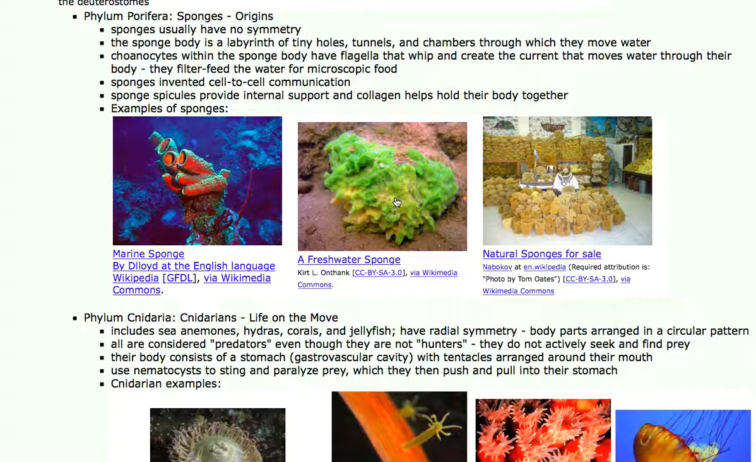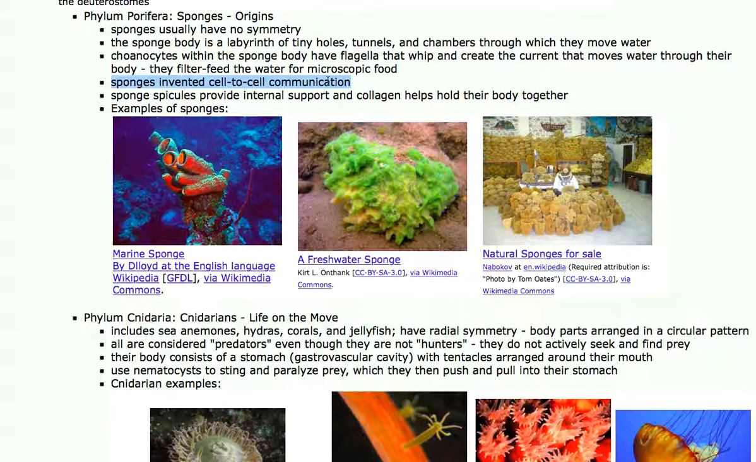And they basically filter the water of microbes. They eat the microbes that are suspended in the water. The choanocytes within the sponge basically set up a current. They have a flagella that whips the water through the body of the sponge. Sponges were the first animal to invent what we call cell-to-cell communication, where one cell can talk to another cell and coordinate some kind of a body function.